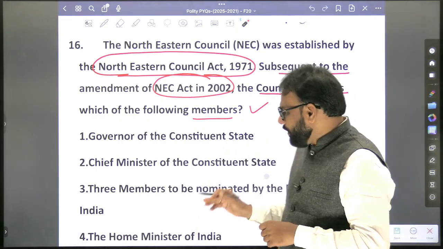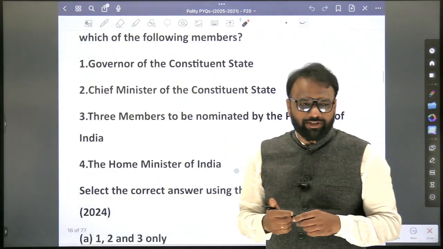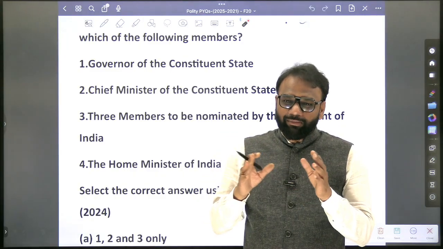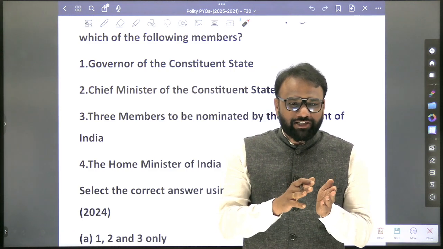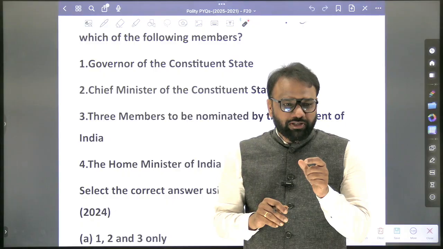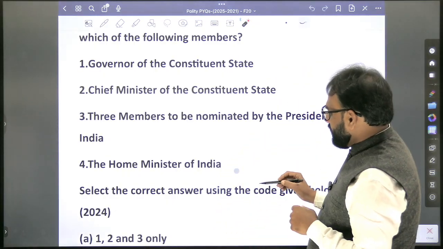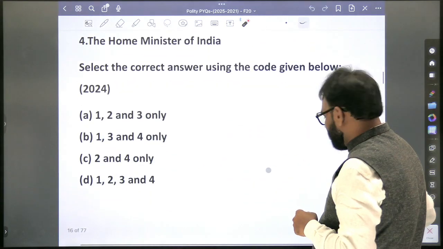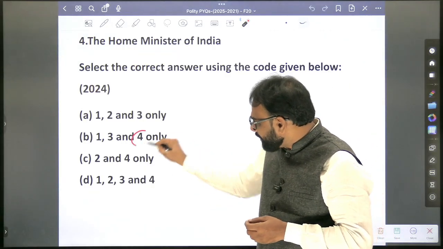Now see, in our notes on Lakshmikant, they mention the Northeastern Council, but they do not give the composition. Now what inference are you going to draw in the examination? You know about the zonal council, so based on the zonal council itself, we will start applying it to the Northeastern Council. We know that in the zonal council, the Home Minister plays an important role. The Home Minister is its chairman by default, so the Home Minister of India should be part of the answer.